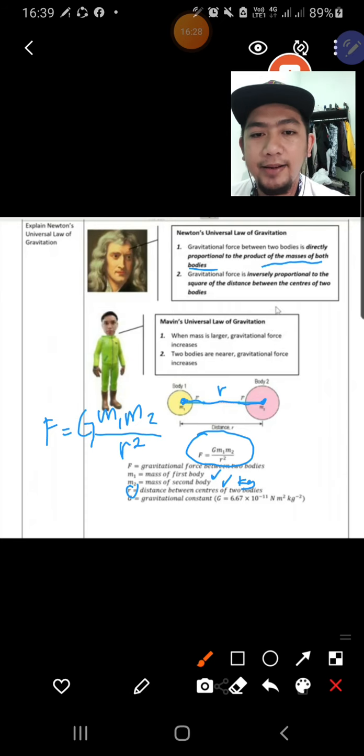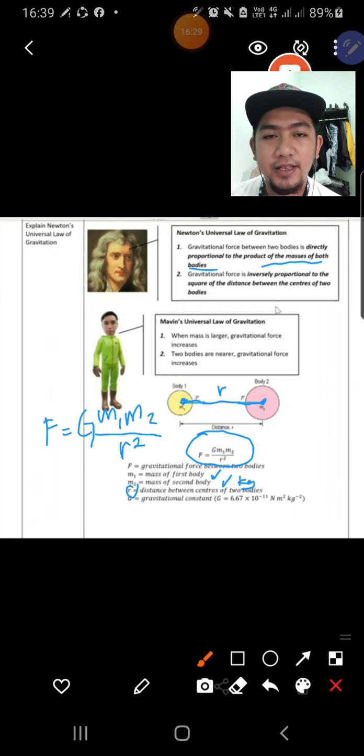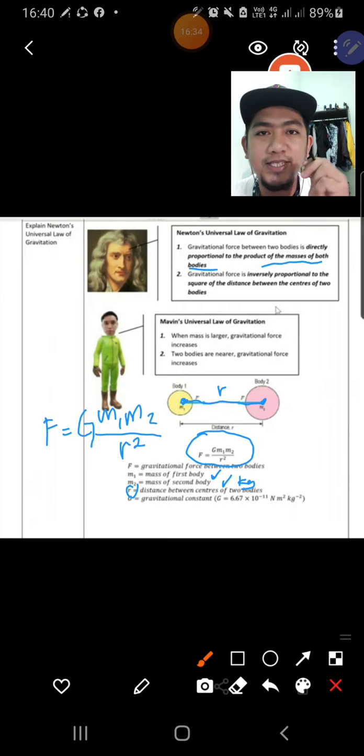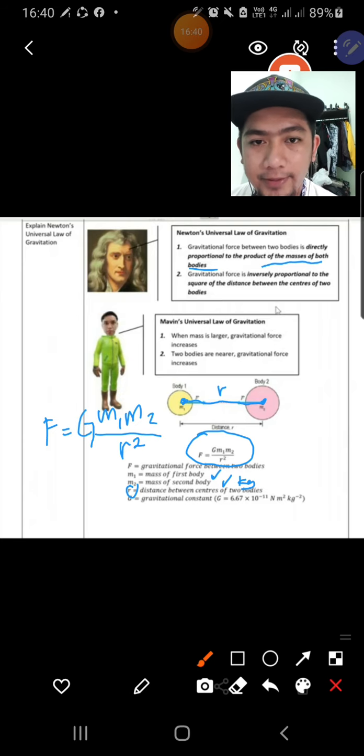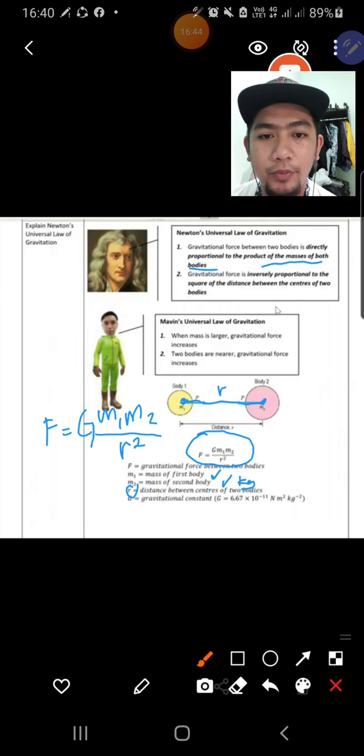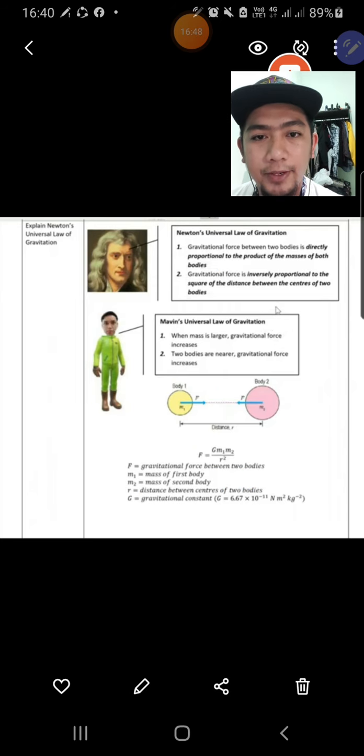Same goes for R. R is distance, so the SI unit is meter. When the question gives you centimeter, you need to change to meter. Actually this is easy. Later we will discuss the calculation.